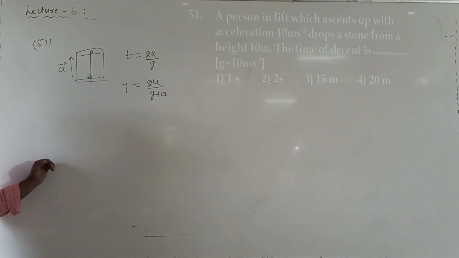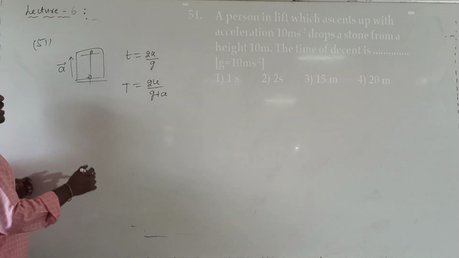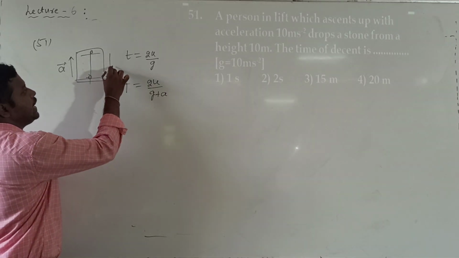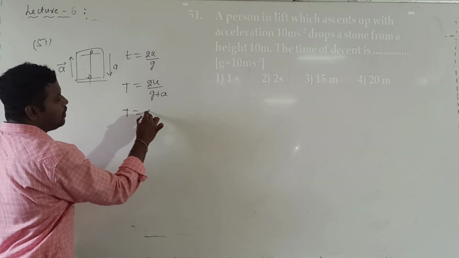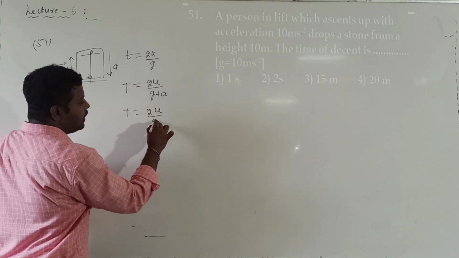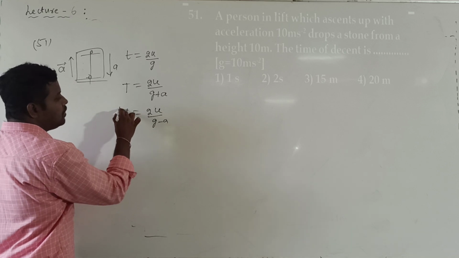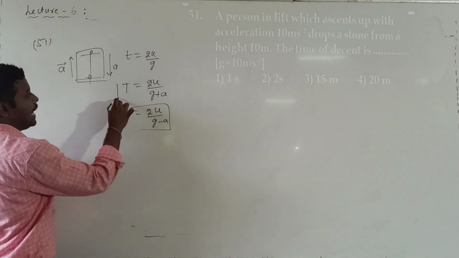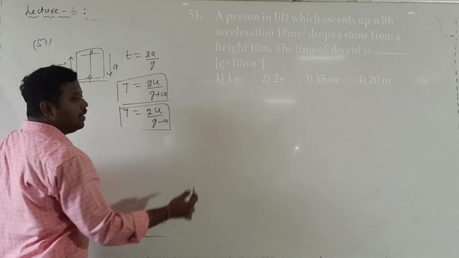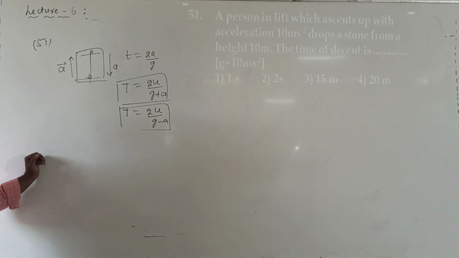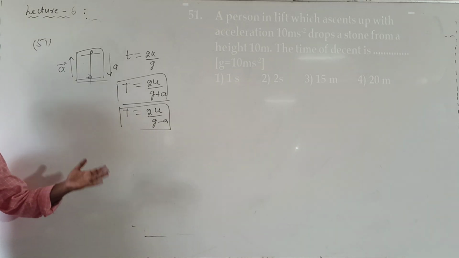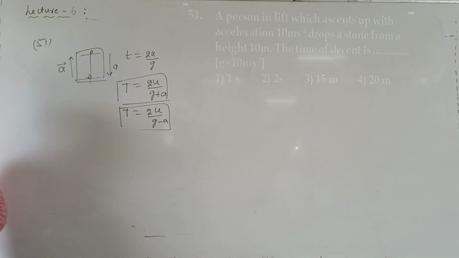We'll come to know in the laws of motion. Already you know that the apparent weight of a person in a lift increases when the lift is going up and decreases when going down. So g plus a. Similarly, if the lift is accelerating down, what is the time of flight formula? 2 into u divided by g minus a. These 2 points are also important for calculation of time of flight when a body is thrown vertically up from a lift which is accelerating either upward or downward. Understood now?